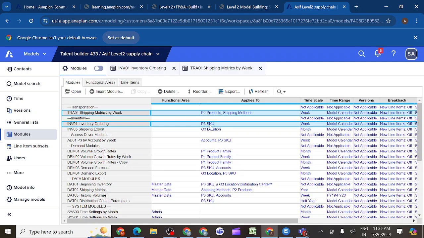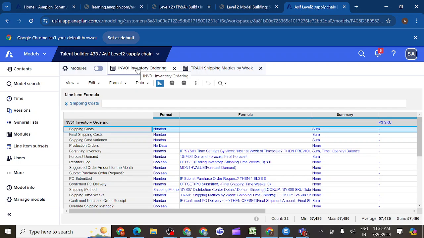We are pulling from parent to child, so we need a lookup here as well. Parent to child means we need a lookup. Shipping method we also need, here also we need a lookup. So what should we do? These 2 times we need the lookup. This time dimension is not making any problem for us, we have the same. So if I want to write the formula in the inventory ordering module, I have 2 problems.